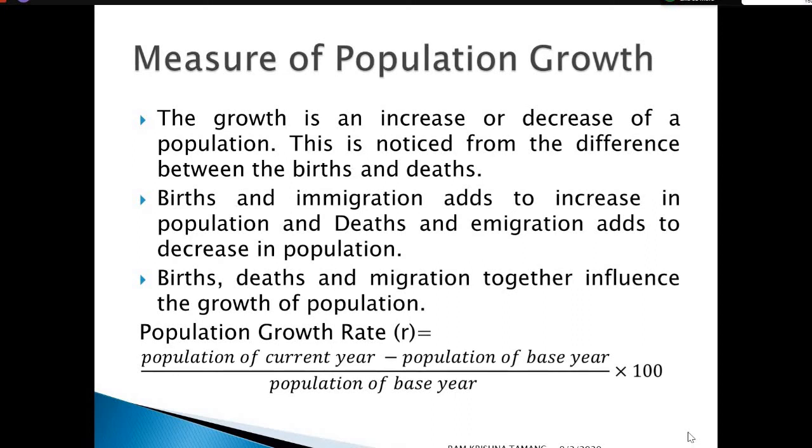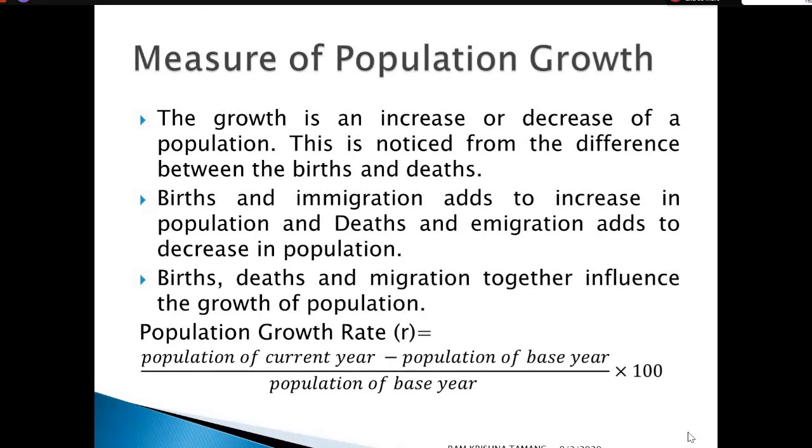Birth and immigration, that means the number of births and number entering the population, increase the population. Similarly, the number of deaths or emigration, that is leaving the population, decreases the population in a certain geographical place, province or country.